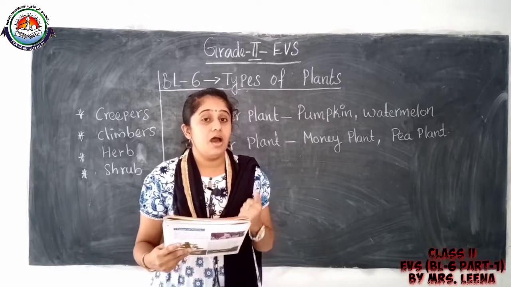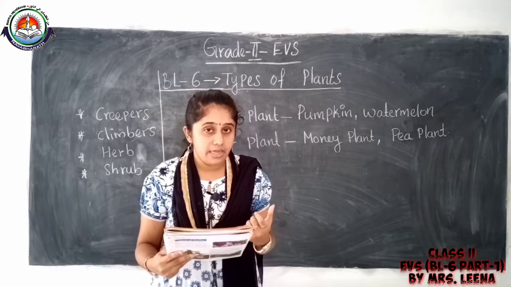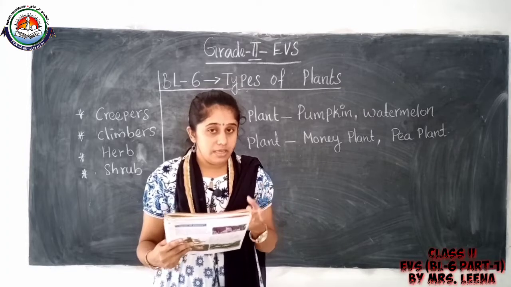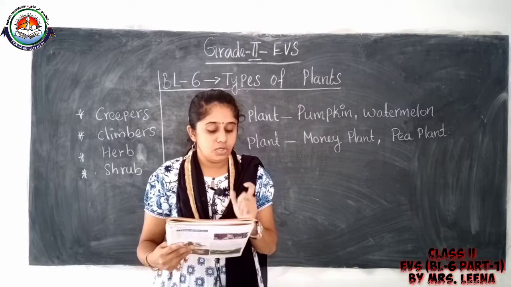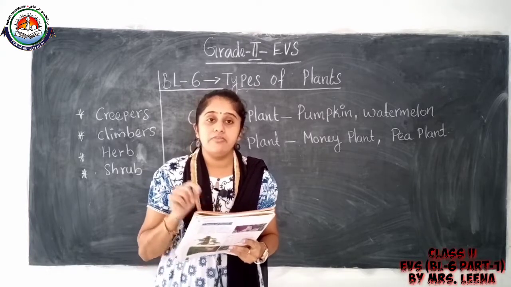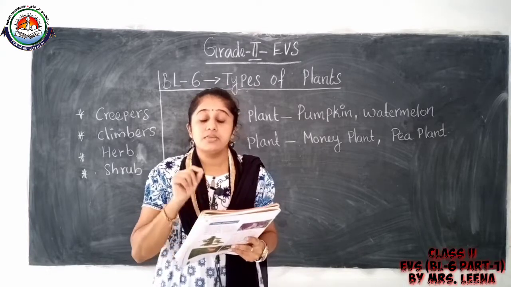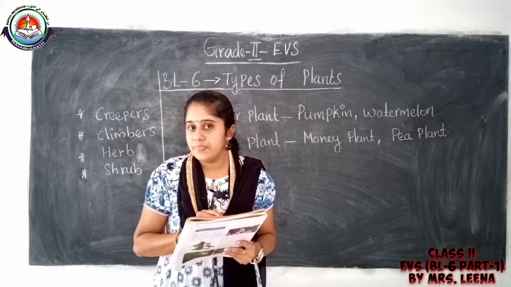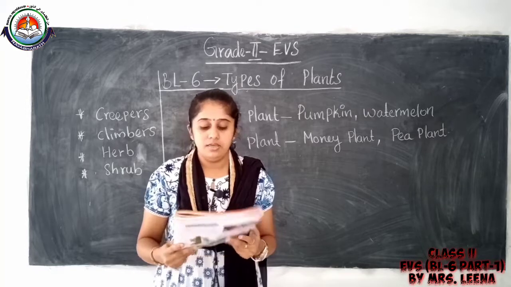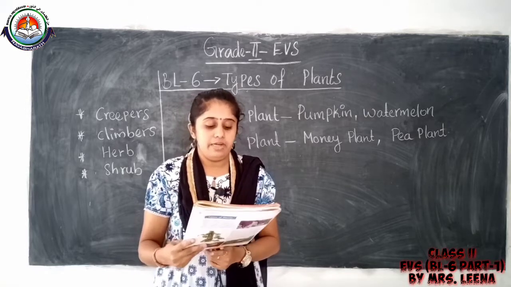Yes, plants are different in their height, stem, leaves, flowers and fruits. You can write: plants are different in their height, stem, leaves, flowers and fruits. Got it?